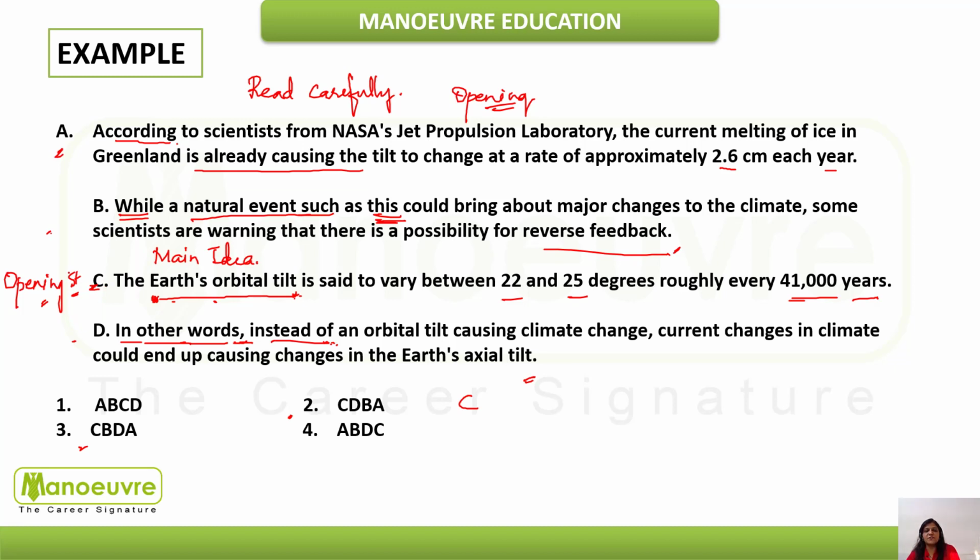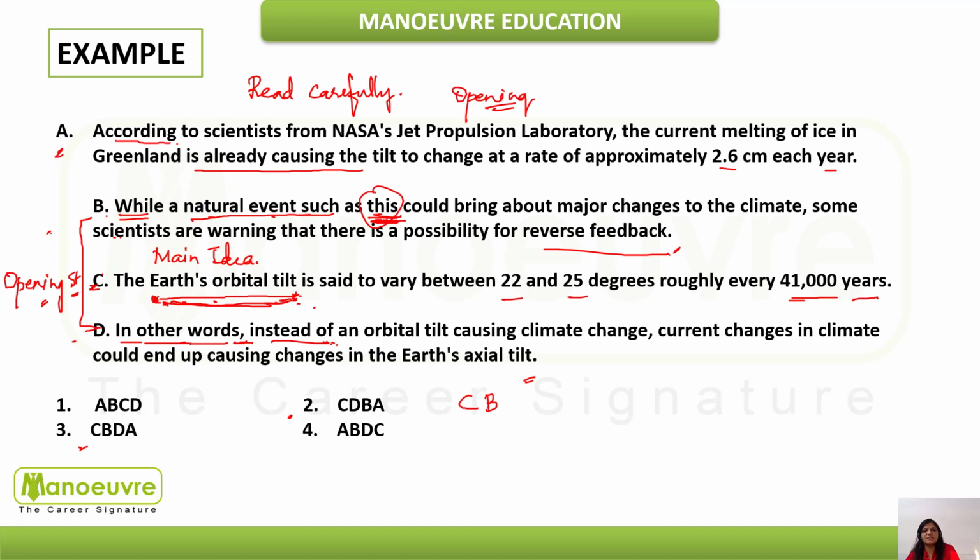If you observe carefully, you can see these two sentences are forming mandatory pairs, which we just discussed earlier. While a natural event such as this, now this sentence is a clear hint that B follows C, because this means what? This means the Earth's orbital tilt. Natural event, this natural event. Definitely the tilt in Earth's orbit is naturally happening. It is not man-made. So the sentence which follows C is B.